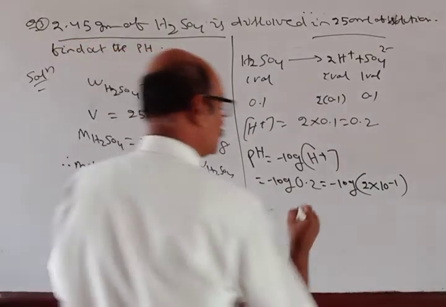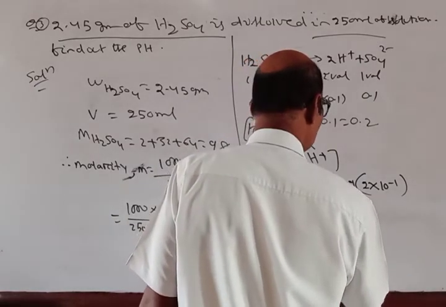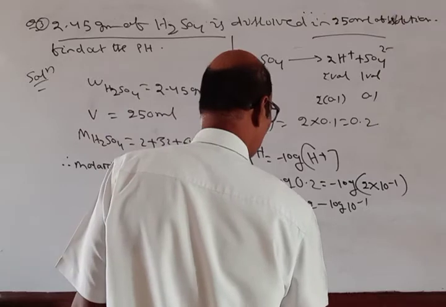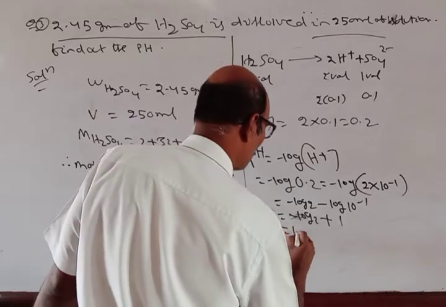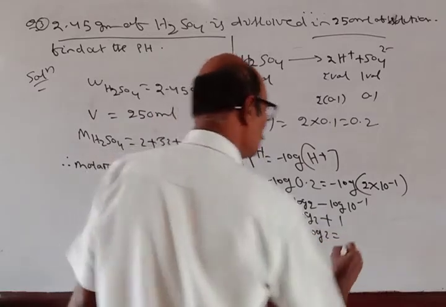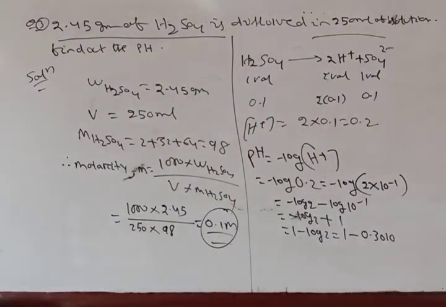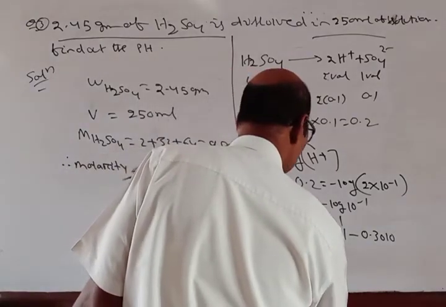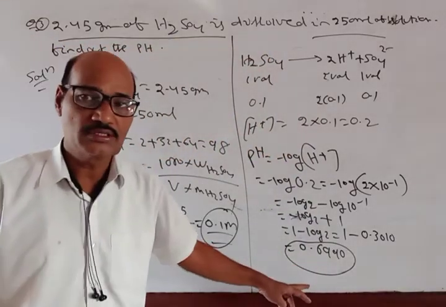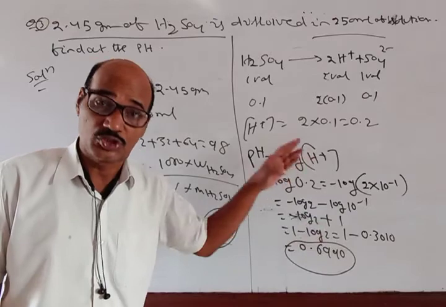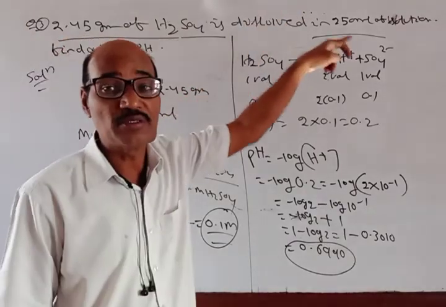Okay, you can write minus log 2 minus log 10 power minus 1, equal to minus log 2 plus 1, and the value is 1 minus log 2, equal to 1 minus 0.301, since log 2 is 0.301. This is equal to 0.6990. So 0.6990 is the pH of the solution containing 2.45 gram of sulfuric acid in 250 ml solution.